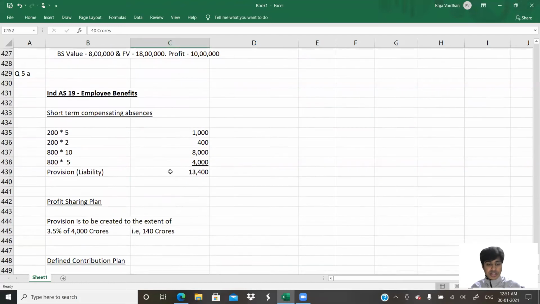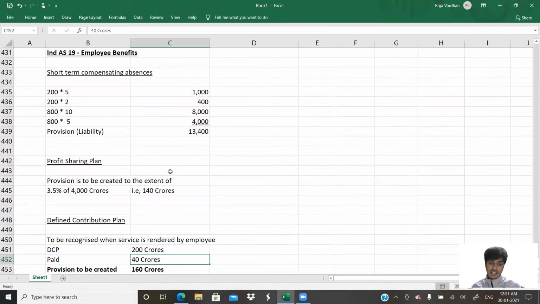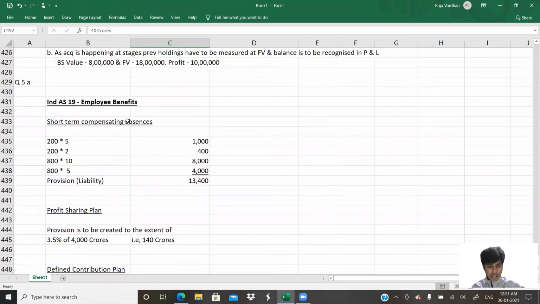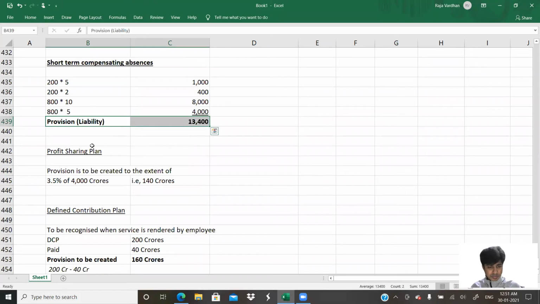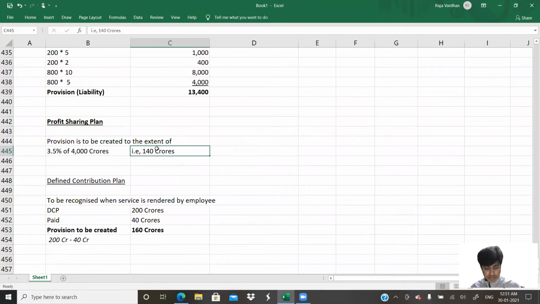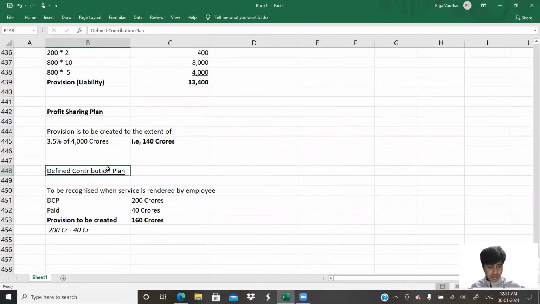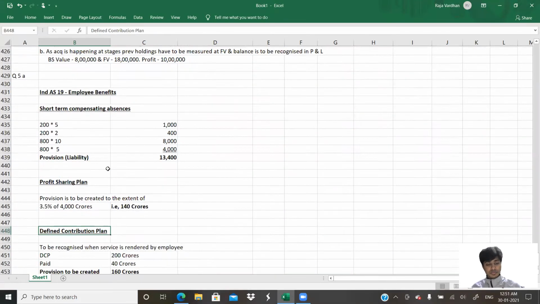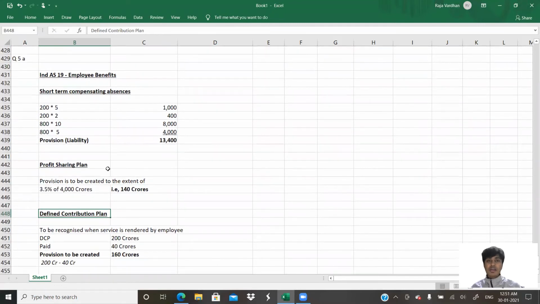So they've asked bits and pieces of the entire AS 19 in different installments in this question. Okay, no problem. We have done it. However, I'll just mark those parts which are important in bold. Profit sharing plan, 140 crores, defined contribution plan, 160 crores. So this is the solution to our question number 5A. I hope it has made sense to you.